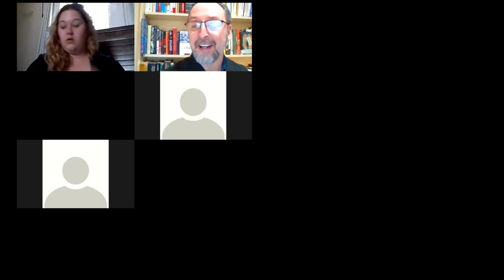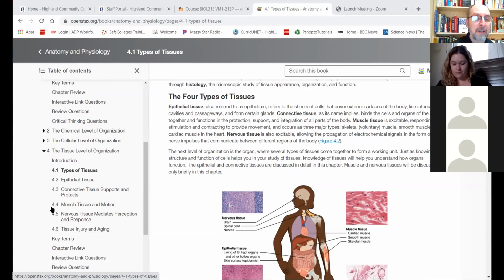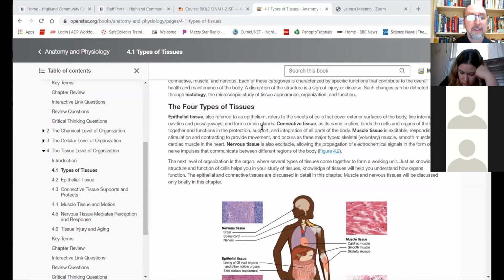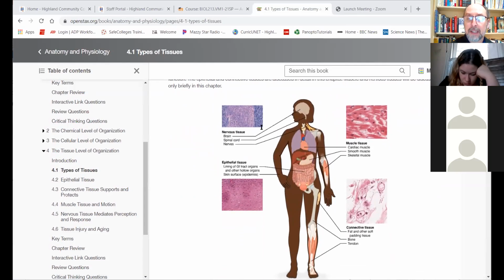Okay. All right. So here's the anatomy and physiology textbook. Chapter 4. Over on this side is the outline of chapter 4. Particularly pay attention to this first thing, the types of tissues. This goes over the 4 types, and here's a little diagram there.